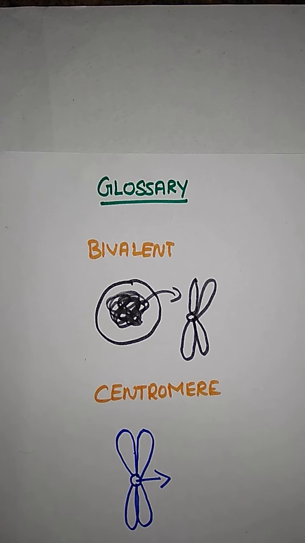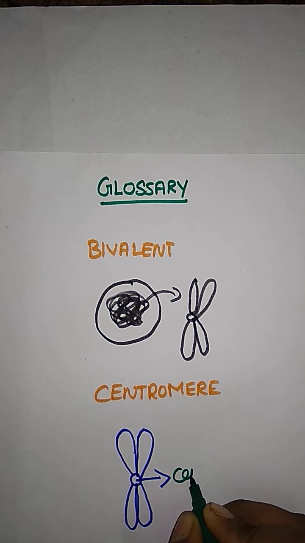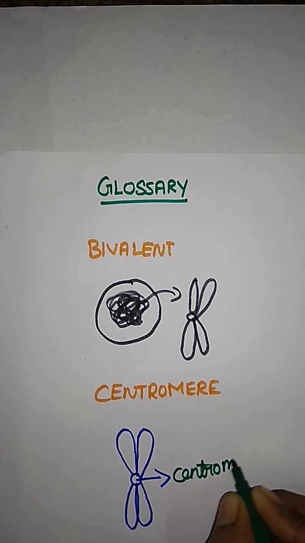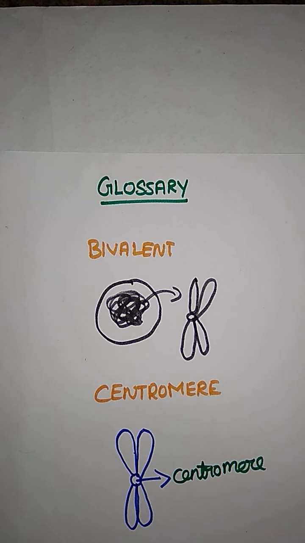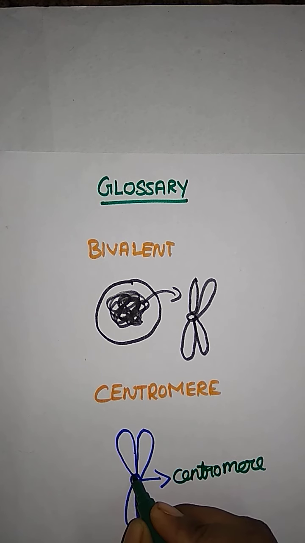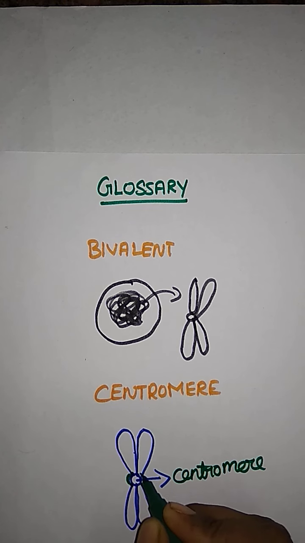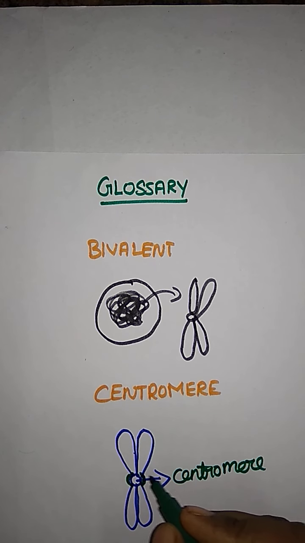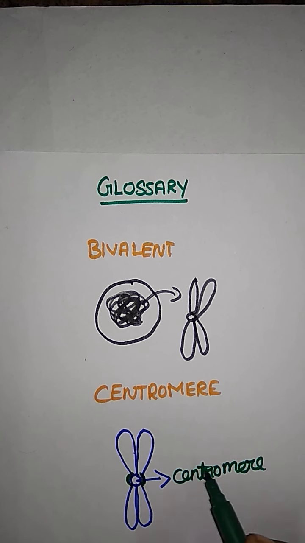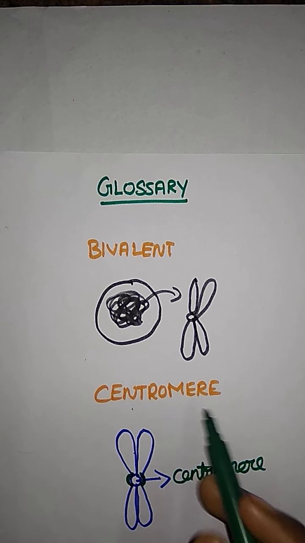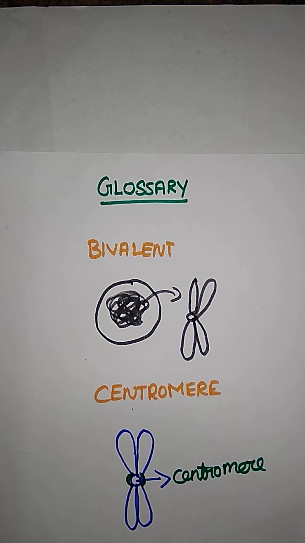That is the centromere. In this glossary part, they also give kinetochore. Kinetochore is a kind of protein part, the green colored label drawn here. They also call it the primary constriction. That is another name for the centromere. So that's it for the centromere.